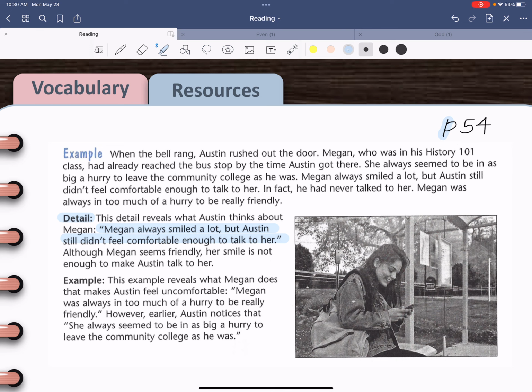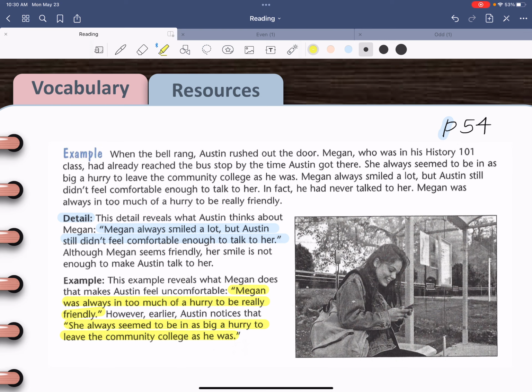This example reveals what Megan does that makes Austin feel uncomfortable. Megan was always in too much of a hurry to be really friendly. However, earlier, Austin notices that she will always seem to be in as big a hurry to leave the community college as he was. So Austin has the impression that she's a nice person, but she's really busy.